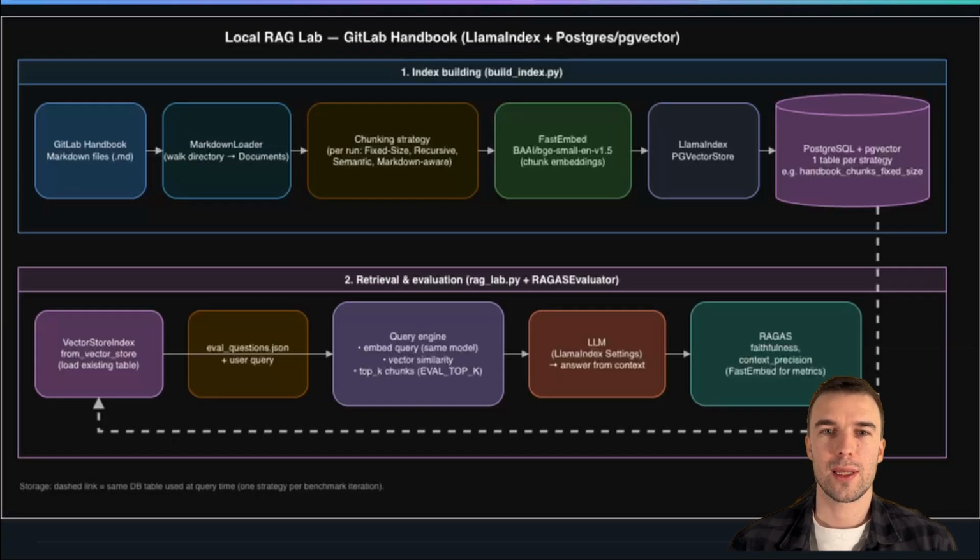On this slide you can see what architecture we will use. First we have our content, which is the GitLab handbook. I'm going to explain later why we use the GitLab handbook. Then we have a Markdown loader. Then we use different chunking strategies to build the index. We will also use a FastEmbed model to build this index. We will use a pgvector store based on PostgreSQL and the pgvector extension.